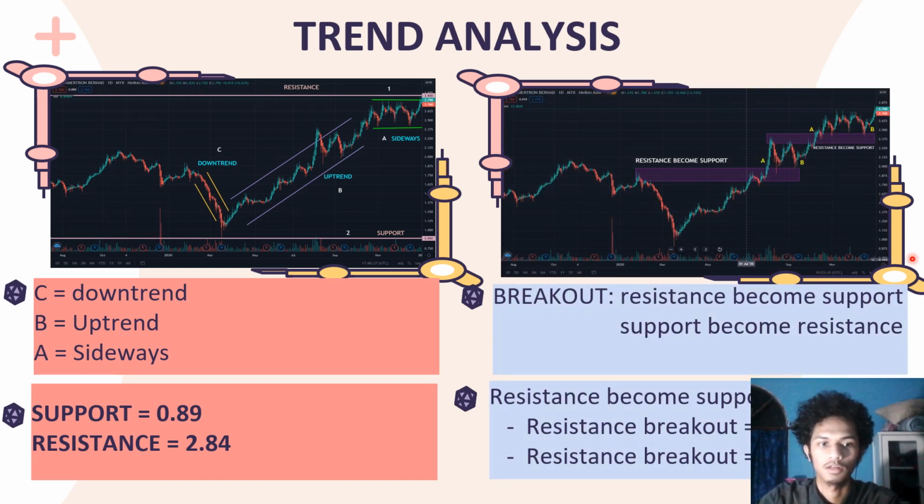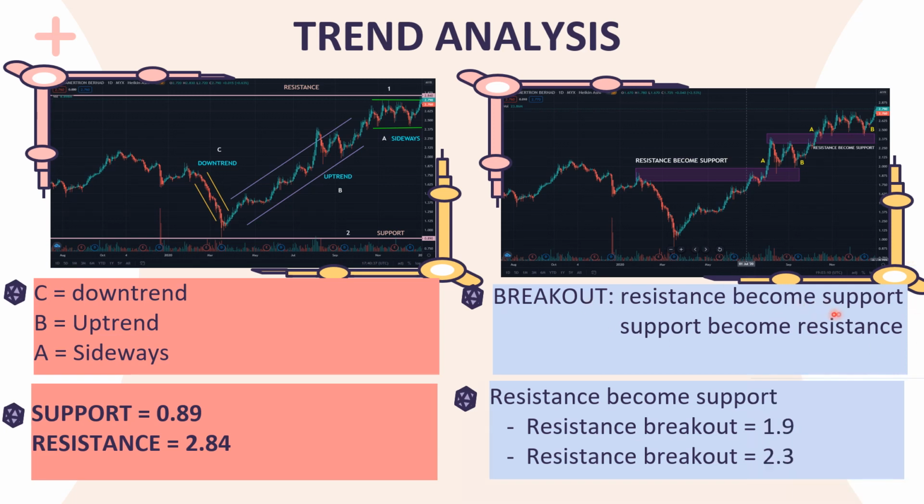Next, let's see the breakout. A breakout is when resistance becomes support and support becomes resistance. There are actually two resistances that become support in this chart. First, this 1.9 level. We can see how this candle breaks the 1.9 level, making the resistance become the new support. But after a while, they also break another resistance here, which is at 2.3, making it a new support.